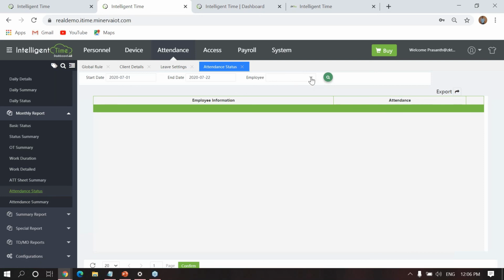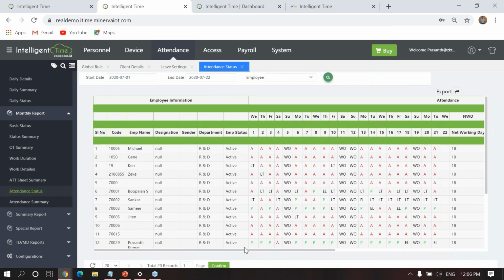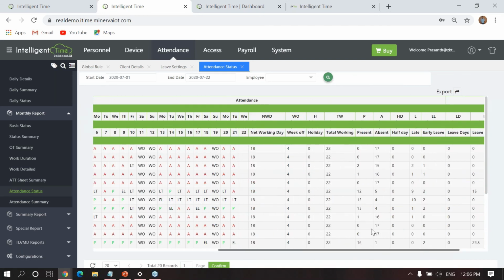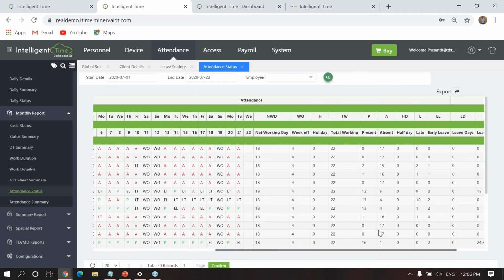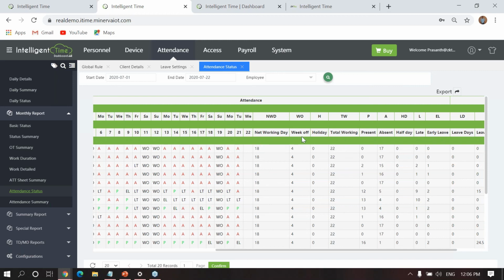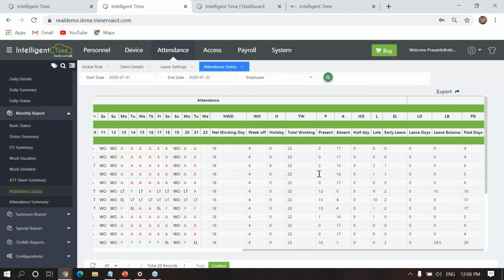Attendance status report. See, this attendance status report looks like this. The overall status you will get, and after that the total working days, week off, holiday, total working day, present, absent, all this information you will get here. So you can export the reports as CSV, PDF, and Excel also.